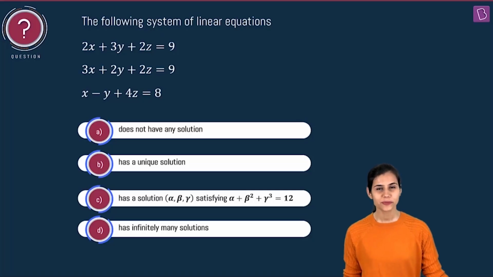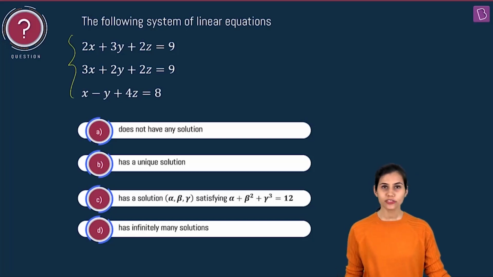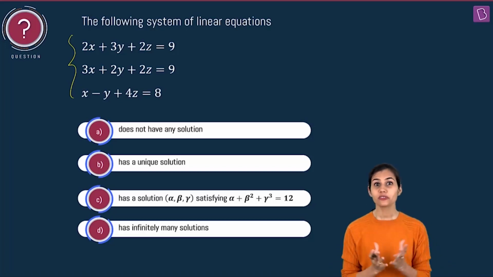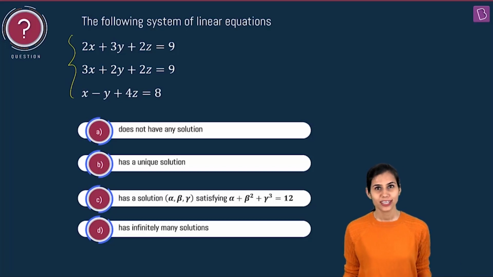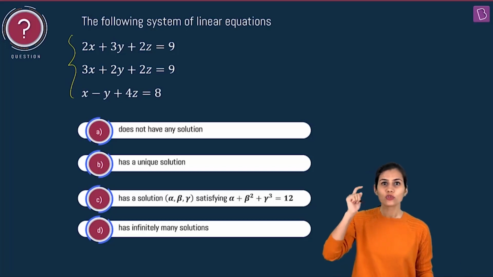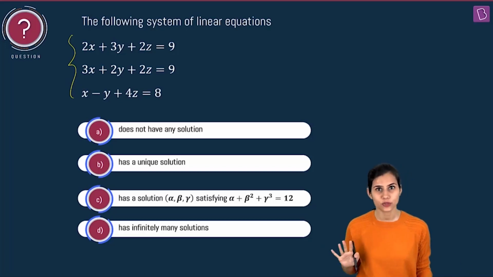Belonging to the topic of determinants is this very question. It is giving us 3 linear equations in 3 unknowns, and you are being asked to comment upon the nature of the solution of this system. Mind it, guys, questions belonging to this category are very frequent to be asked in your JEE main paper. So let's quickly revise the concept whose knowledge you should have in order to crack this question.